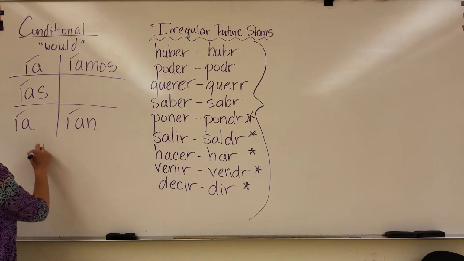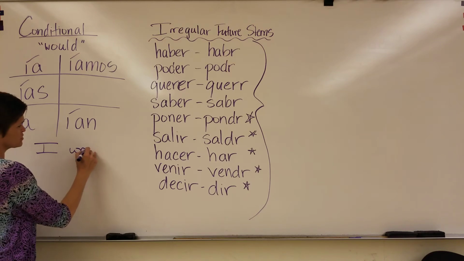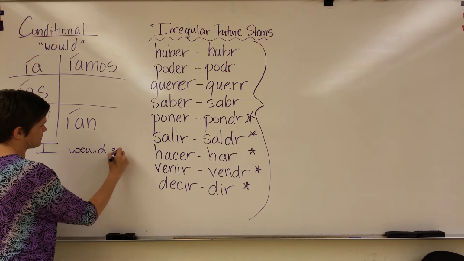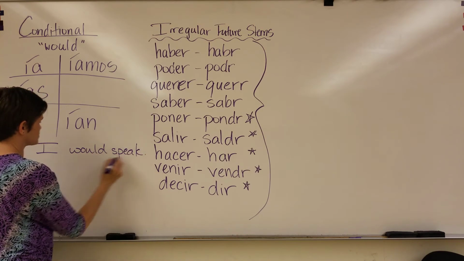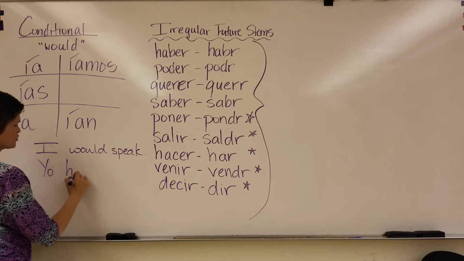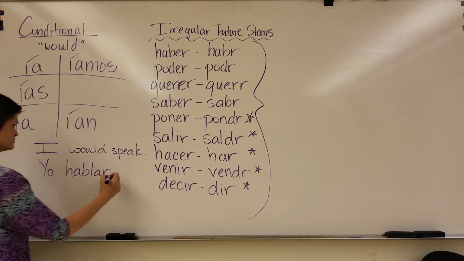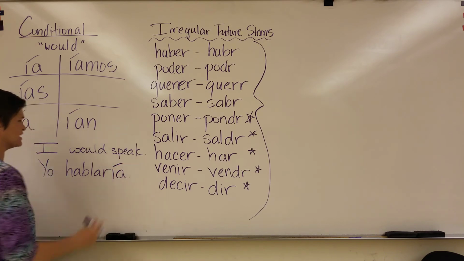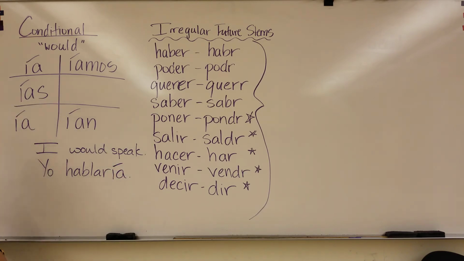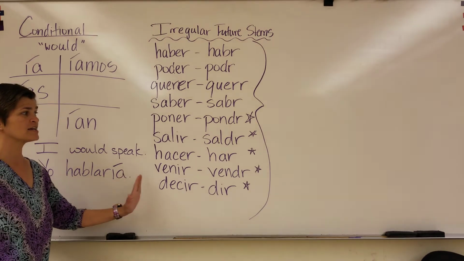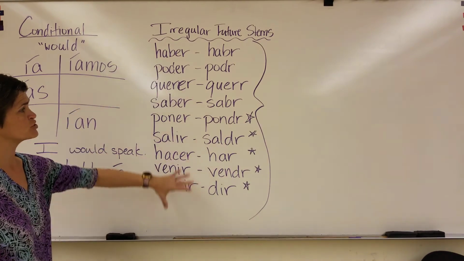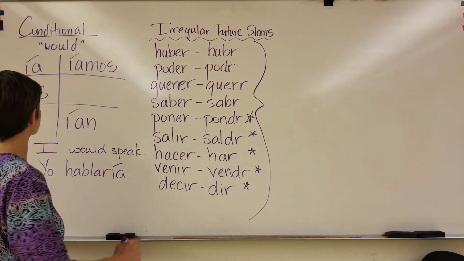So if you wanted to say that I would speak, instead of I will speak, it would be yo, leave hablar in its infinitive, and add the ía on the end there. And so all we need to remember then is that these same exact ones have different future stems or conditional stems, so we'll have to memorize those.